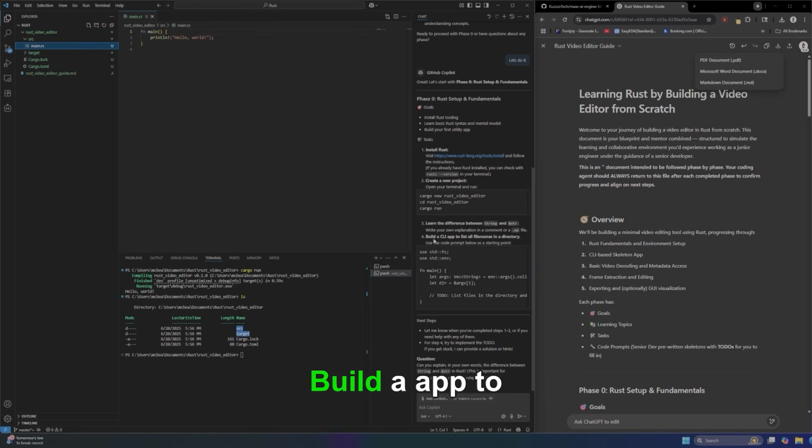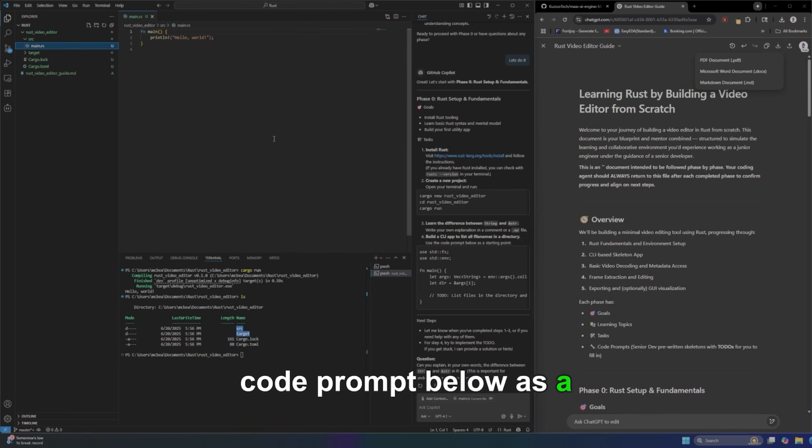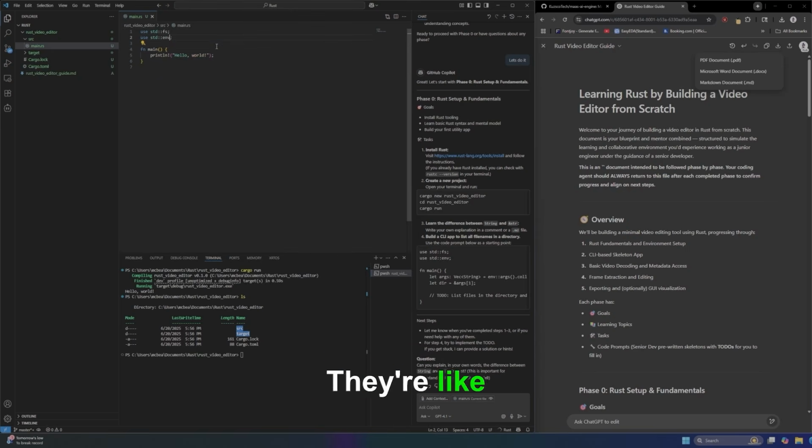Build an app to list all file names in the directory. Use the code prompt below as a starting point. Okay, so like with C, there are these use statements, I guess. They're like the #includes you would see in C or C++. This reminds me of C++ a lot right here. Anyways, our main, what is this doing?